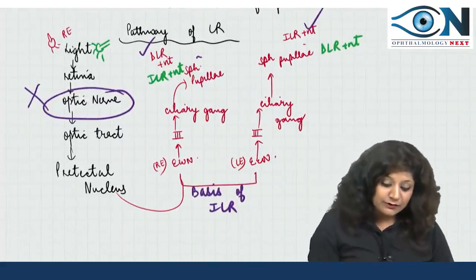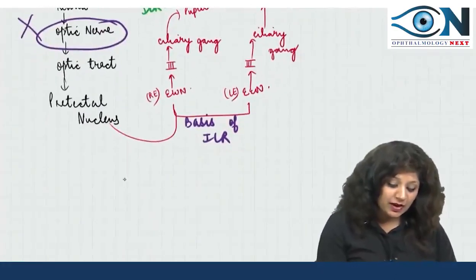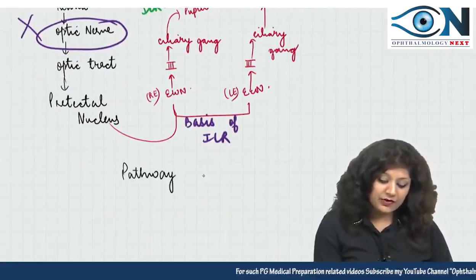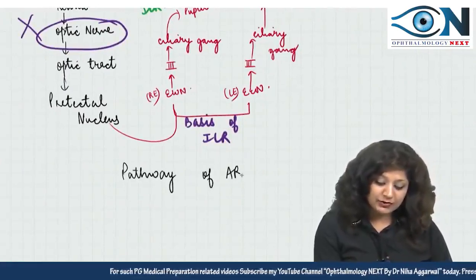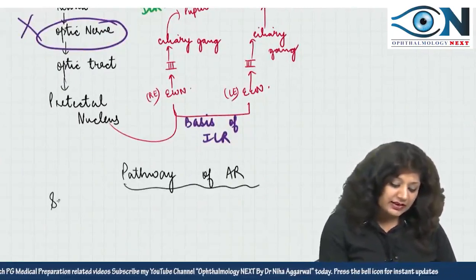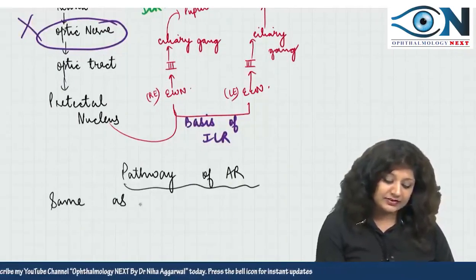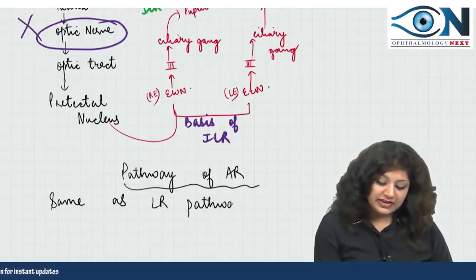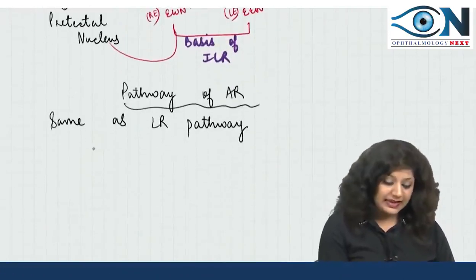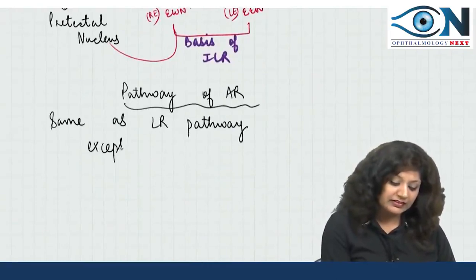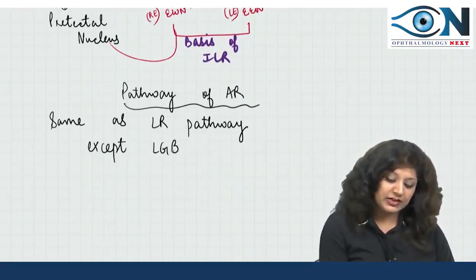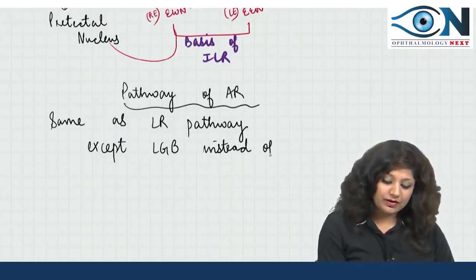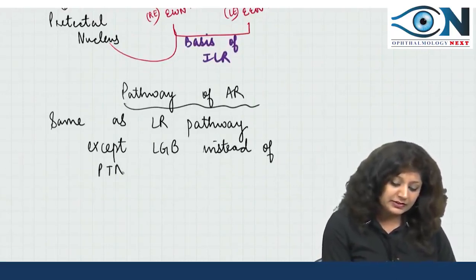Right. Now if you see the pathway of the accommodation reflex, then this is actually the same as the light reflex pathway, except for one thing, that is the lateral geniculate body, which is instead of the pretectal nucleus.